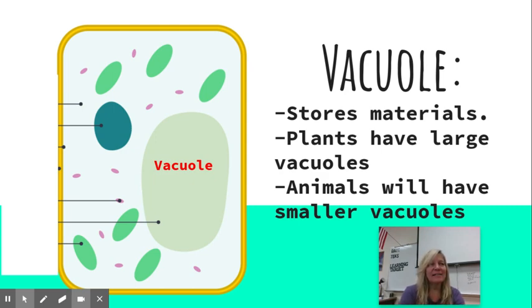So what happens when the vacuole isn't full? Instead of the plant going straight up, it'll start to wilt. That's because the vacuoles aren't pushing on the outside of the cell.